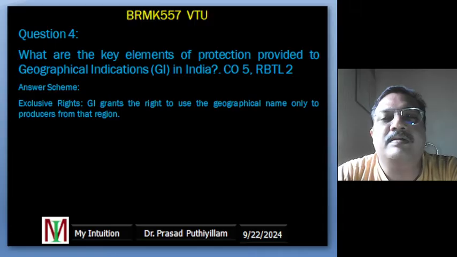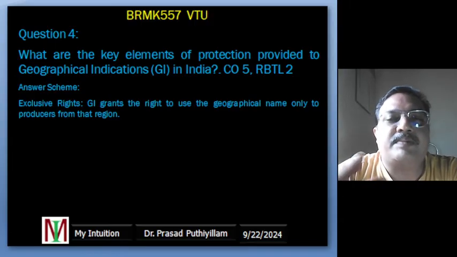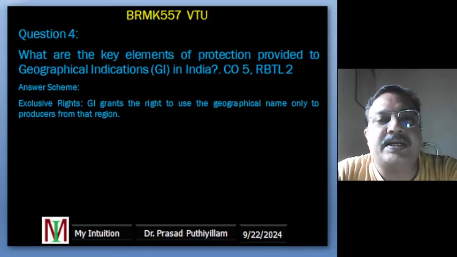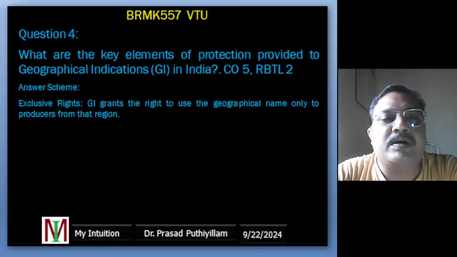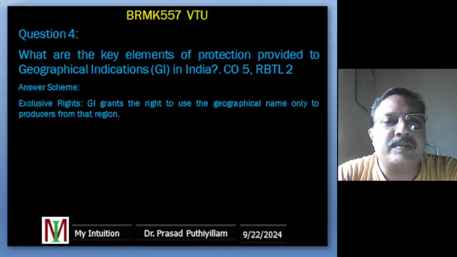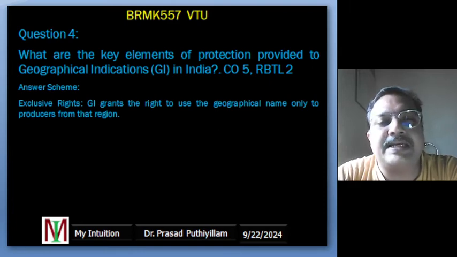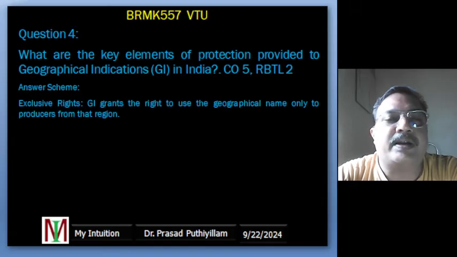So whatever nutrition the tea plant gets from that land gives Darjeeling tea its special aroma or taste. Any other state or place selling Darjeeling tea must sell tea produced in Darjeeling, with their permission or right to sell. They cannot sell any other tea powder or tea product in the name of Darjeeling tea. So it becomes a geographical indication.